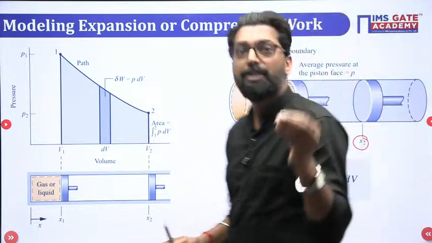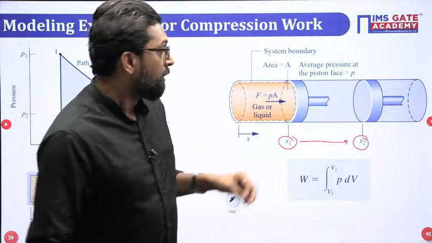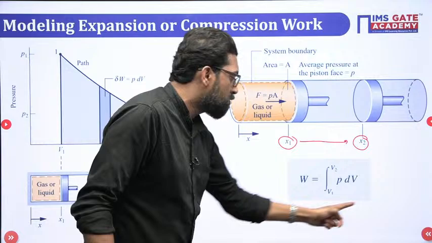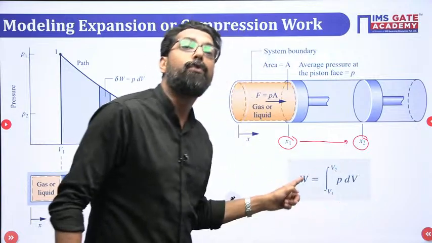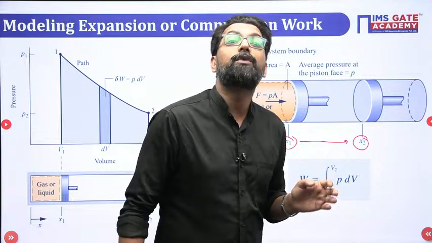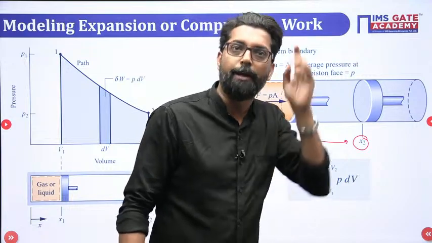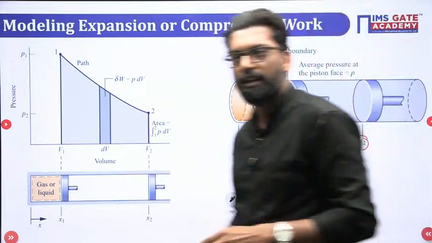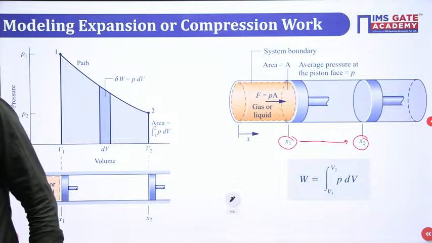That is called a simple compressible substance. So the work here is a non-flow work. What is meant by non-flow work? It is the work associated with the displacement of a moving boundary. This is your work, okay?